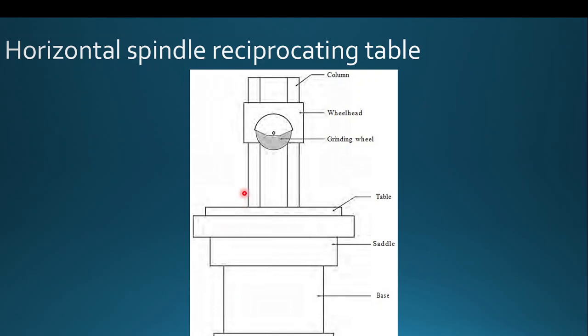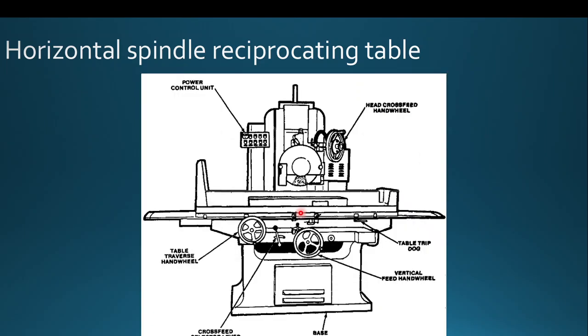See this machine. In this machine, we have the grinding wheel, which is rotating about the horizontal axis. That's why we call it a horizontal spindle machine. And the table here is the reciprocating table. This will move left to right and right to left, and it's not rotating. The other parts of the machinery are simply the column to hold the grinding wheel head, and the saddle and the base in order to support the table. So this is the detailed diagram of the horizontal spindle reciprocating table grinding machine. You may have used this in our laboratory also.